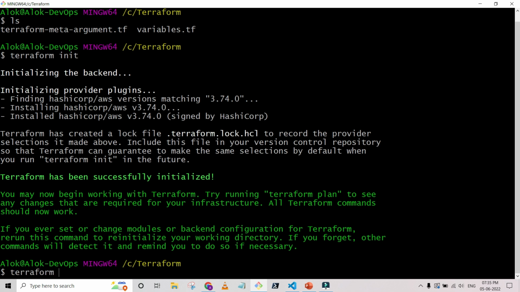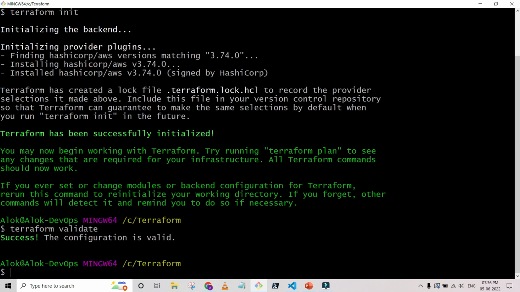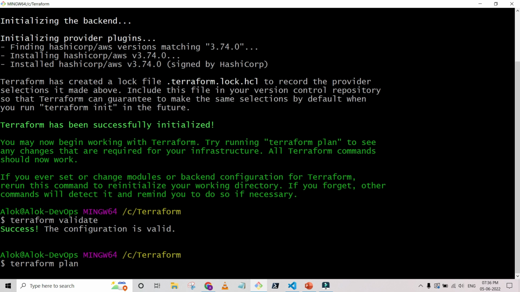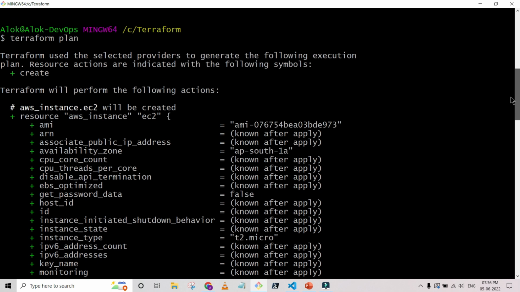Terraform validate. So the file looks good, all the configurations are in place. Terraform plan first. It is good practice to see the plan before apply. So you can see that it's going to add one resource.